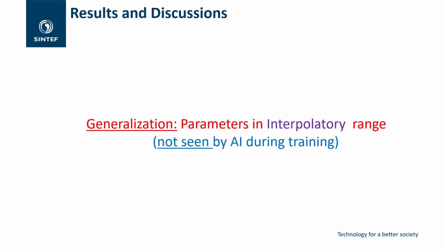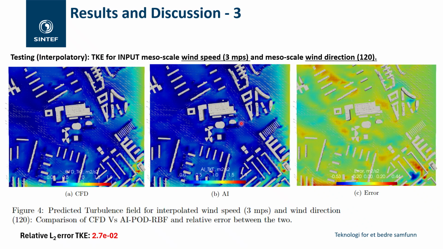But what we want to see is the generalization ability of AI. So how does it perform on unseen parameters, that is, the mesoscale wind speed and mesoscale wind direction, when they are in the interpolatory range but unseen. For mesoscale wind speed of 3 meters per second and mesoscale wind direction of 120, which is in the interpolatory range, AI predicts a microscale flow field similar to that predicted by CFD, and the error margins are moderate.